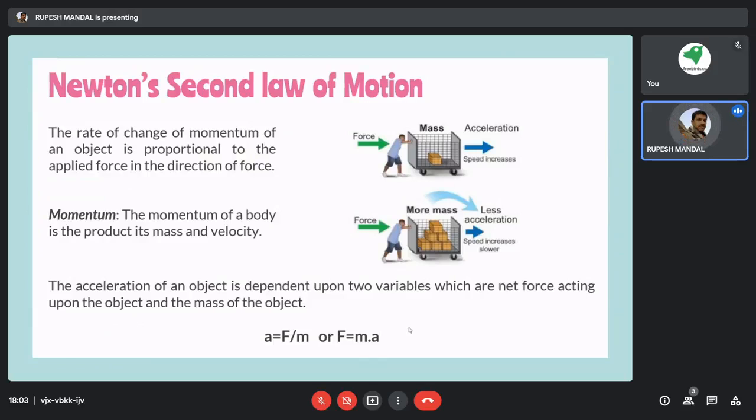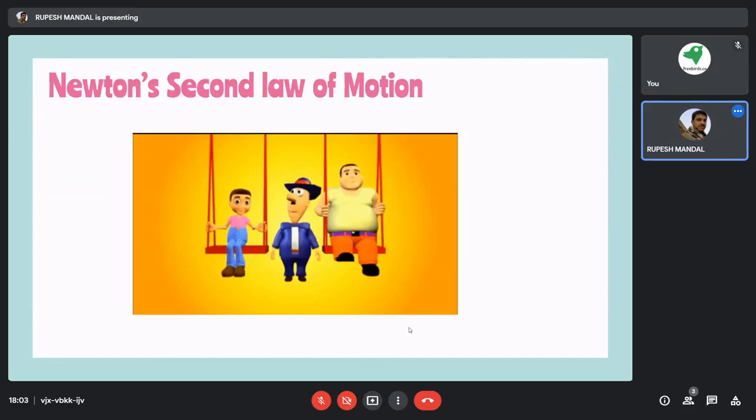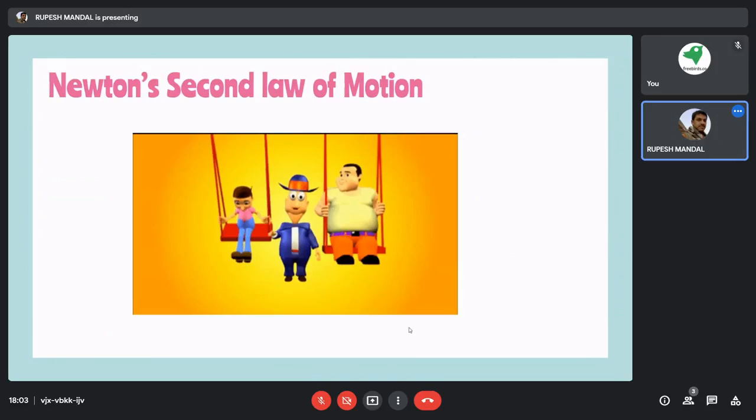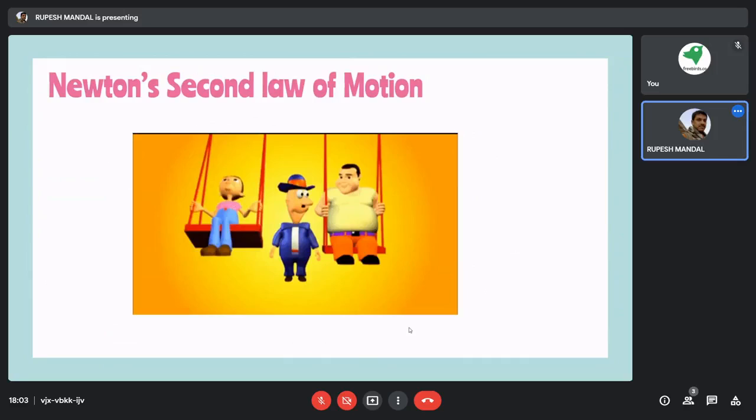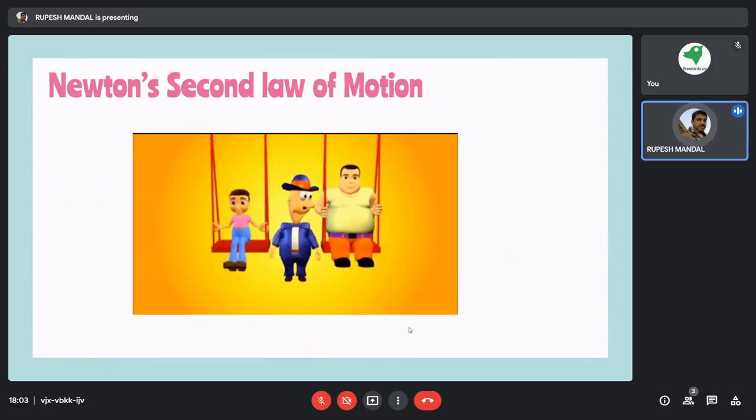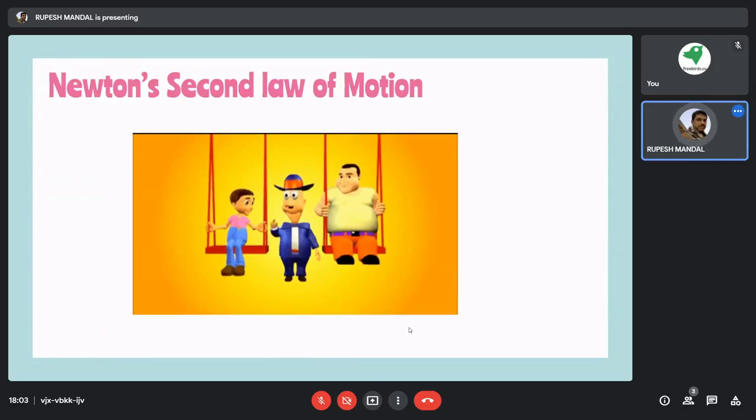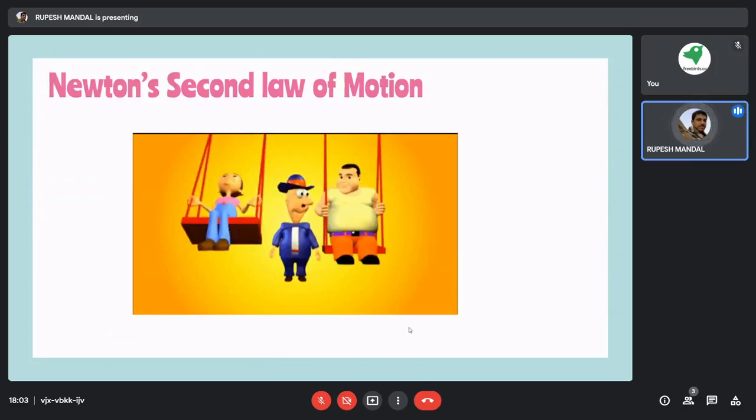So in the first case, the mass is less, and the same amount of force is given to that particular object.